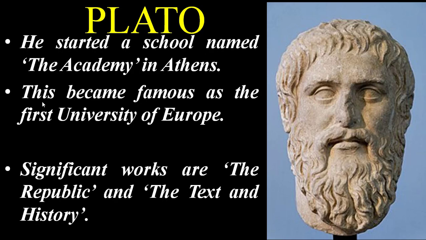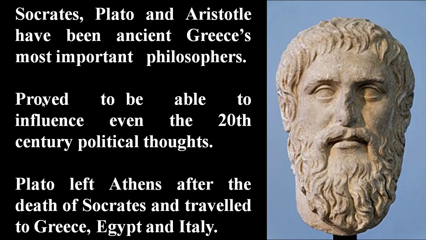He was a staunch supporter of education and started a school named the Academy in Athens. This became famous as the first university of Europe. Significant works are the Republic and the Laws.